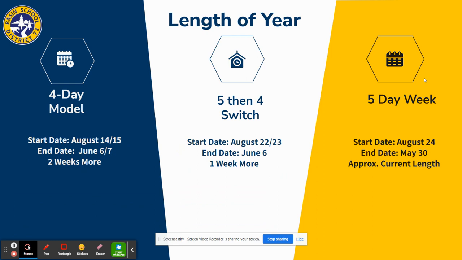For the length of year, the traditional calendar has the shortest, what we're used to currently with a start date of August 24th, an end date of May 30th. The 5-4 switch has a slightly longer school year, about a week longer by going into June. And the 4-day model has about 2 weeks or 12 days, a little bit earlier in August, a little bit later in June.